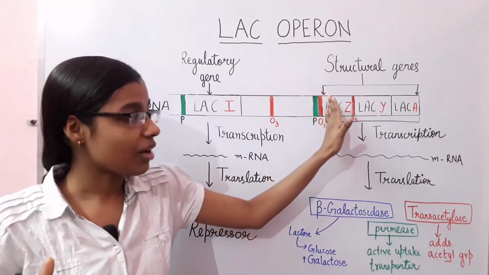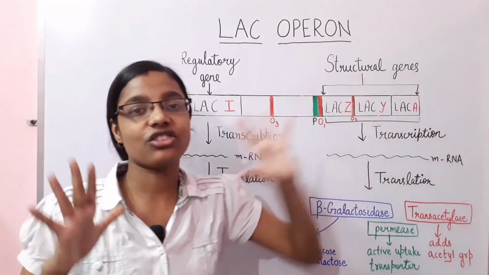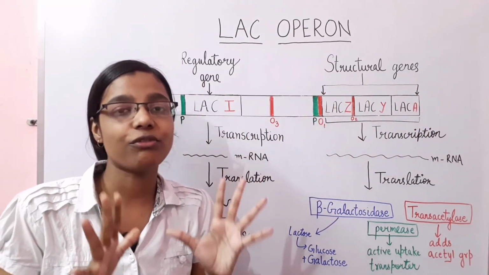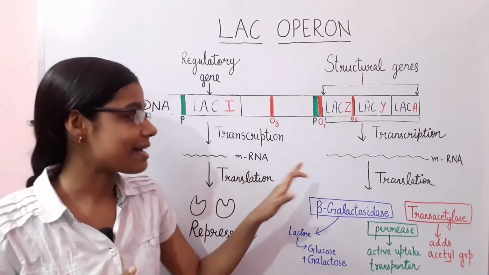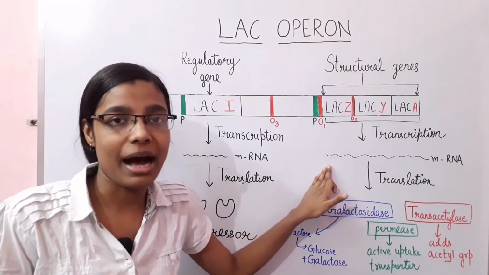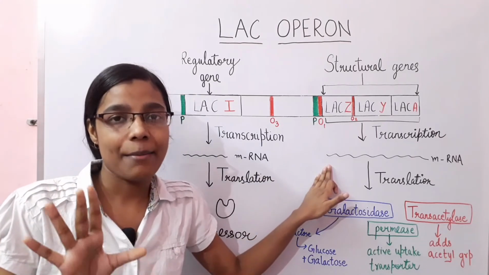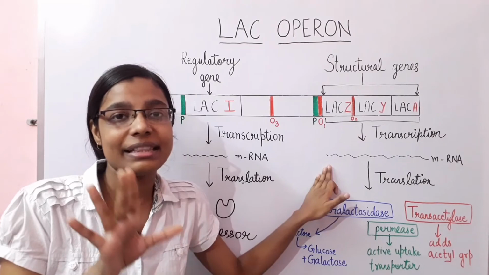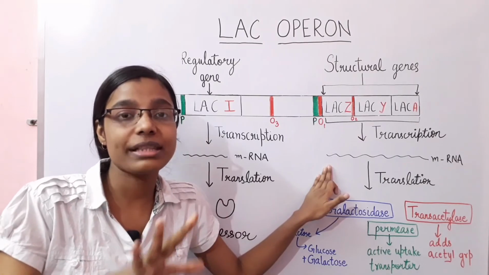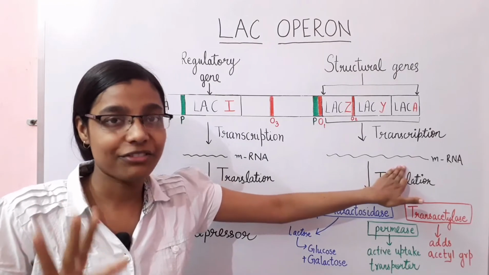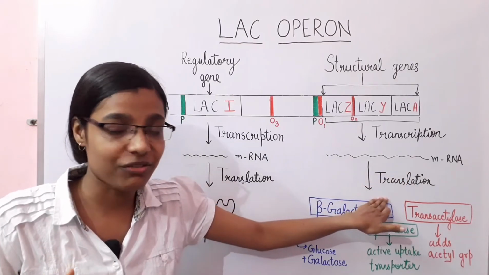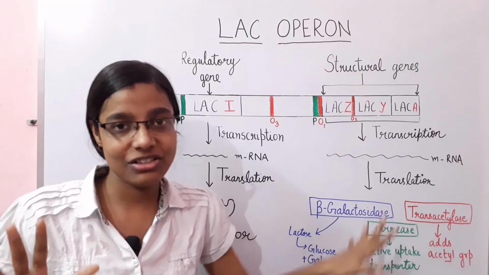A polycistronic mRNA is an mRNA that codes for more than one protein; in this case, after translation this mRNA will form three different enzymes.